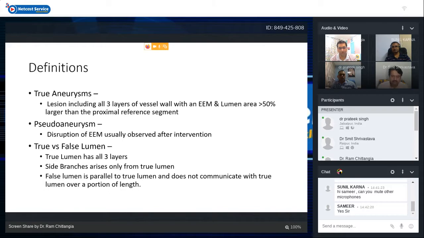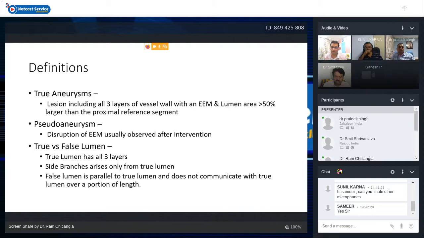The only thing we have to decide is regarding the true and false lumen, especially when we are doing CTOs. True lumen has all the 3 layers, and side branches must arise only from the true lumen. It cannot arise from the false lumen. False lumen is usually parallel to the true lumen, and it does not communicate with the true lumen over a portion of length. So we have to be very sure regarding true lumen and false lumen while we are using IVUS for intervention in CTO or long lesions.